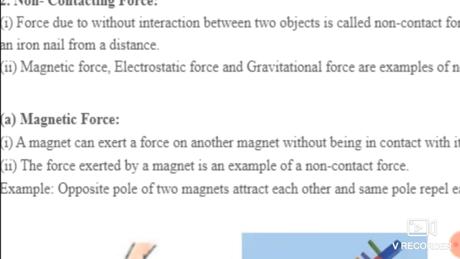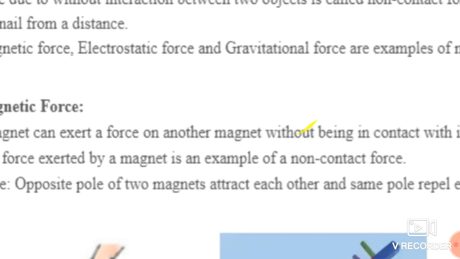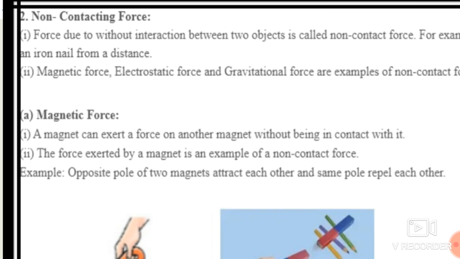The name itself indicates that the force is applied by using a magnet. So a magnet can exert a force on another magnet without being in contact. These two magnets are not in contact with each other, but even without contact there is a force by the magnet. The force exerted by a magnet is an example of non-contact forces. For example, opposite poles of two magnets attract each other.